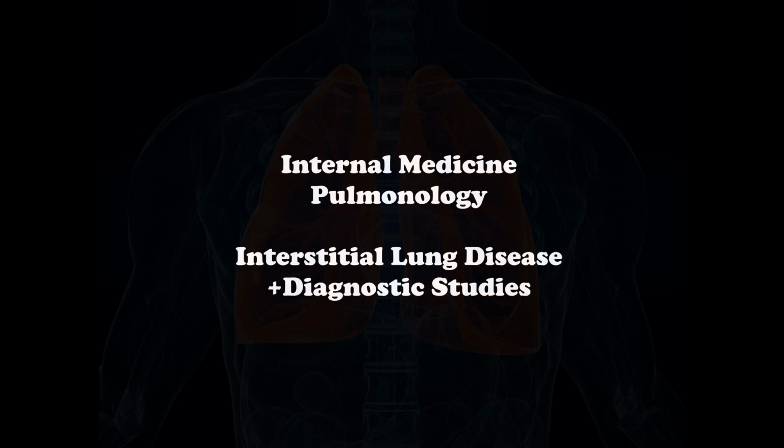Because you have scarring and fibrosis, the total lung capacity is obviously going to be diminished. This also means the functional residual capacity inside the lungs and the residual volume inside the lungs is also going to be decreased. Because you have fibrosis, you want to think of it as a loss of elasticity, so the recoil in the lungs is also diminished, and you have this restrictive pattern seen on pulmonary function testing.